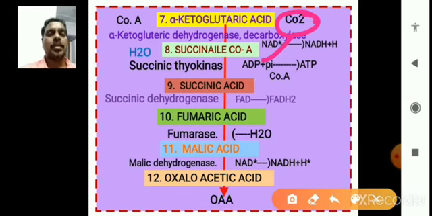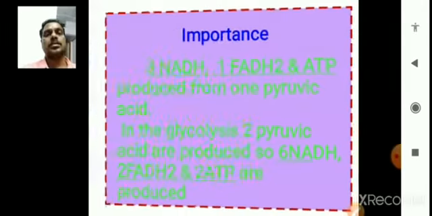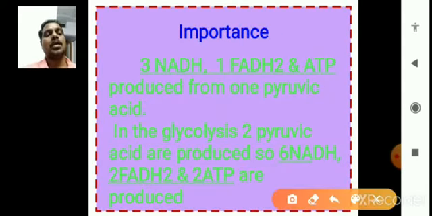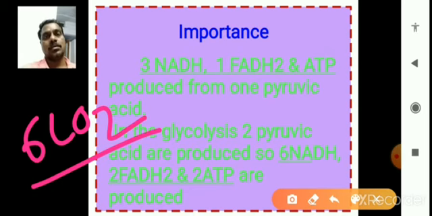So every Krebs cycle releases 3 carbon dioxide molecules. If two pyruvic acids participate in the Krebs cycle, how many carbon dioxides are released? 6 carbon dioxides are released. So 6 carbon dioxide, 6 NADH, 2 FADH2 and 2 ATPs.